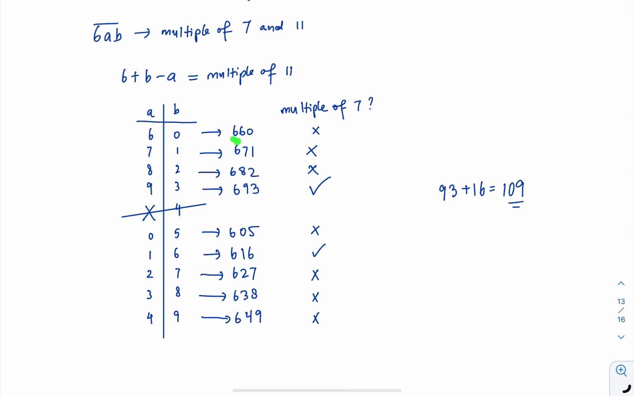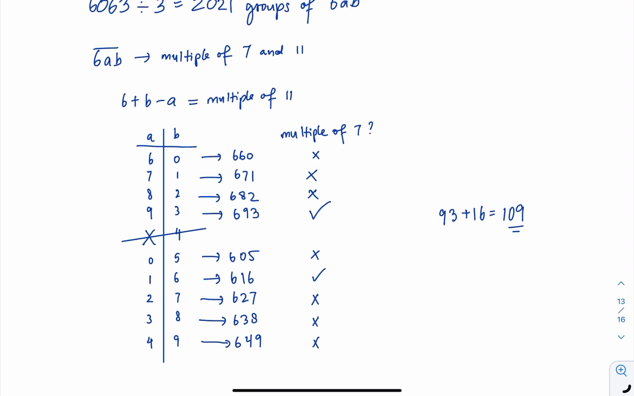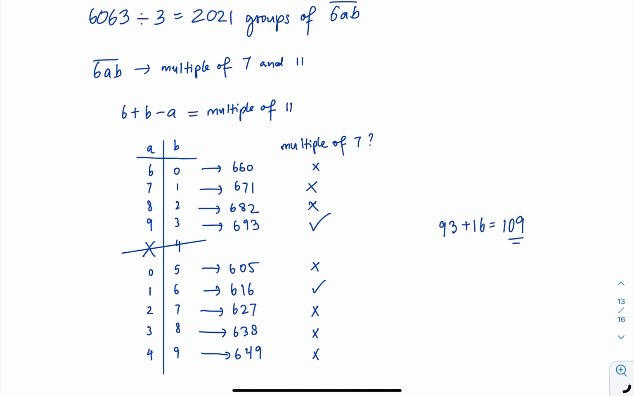Okay, that means the number is now 660. We check if it's a multiple of 7. 671, we also check if it's a multiple of 7. 682, we also check if it's a multiple of 7. Then the answers that we have will be these two, 693 and 616. So we just need to find the sum of the possible values of AB, which is 93 and 16.